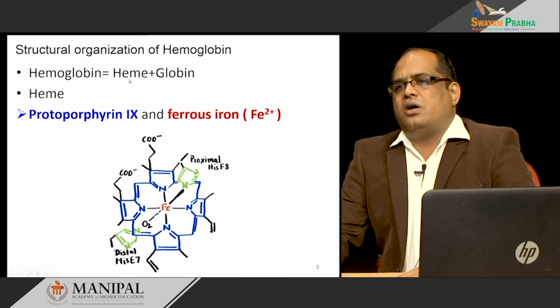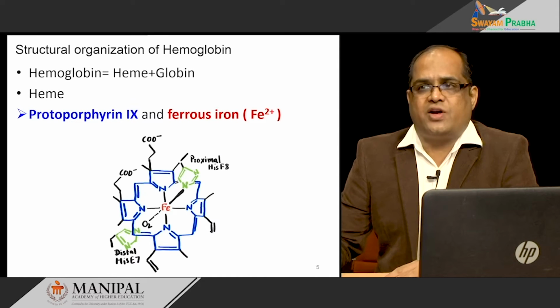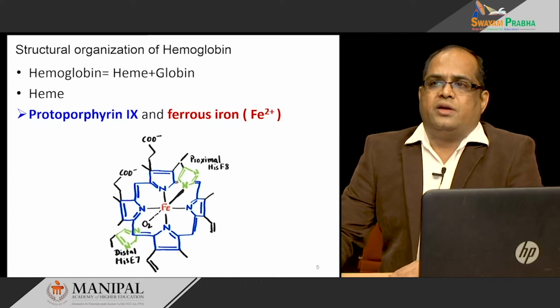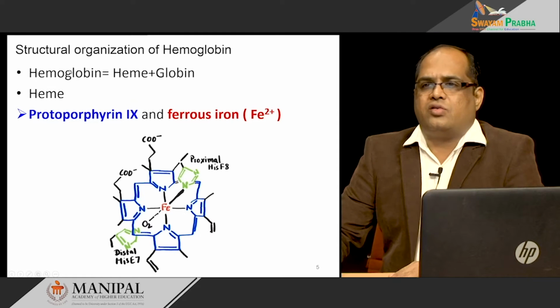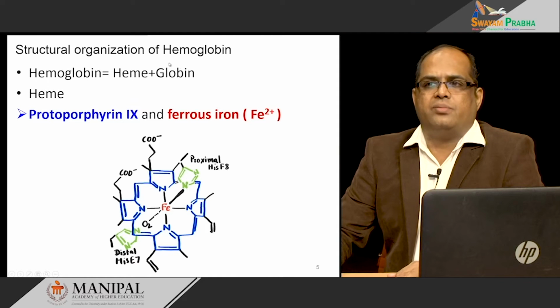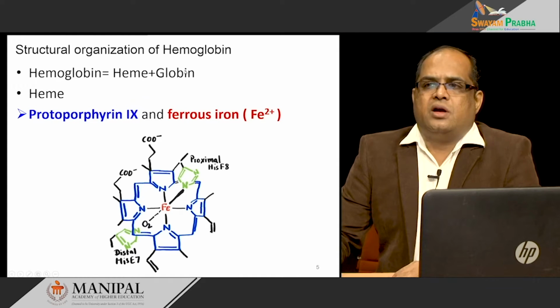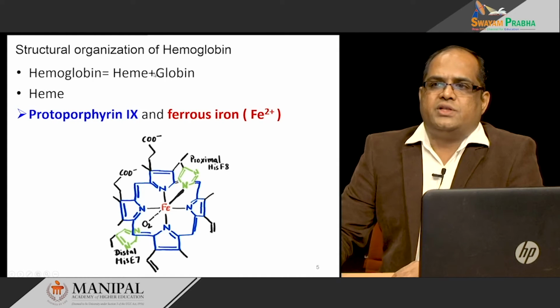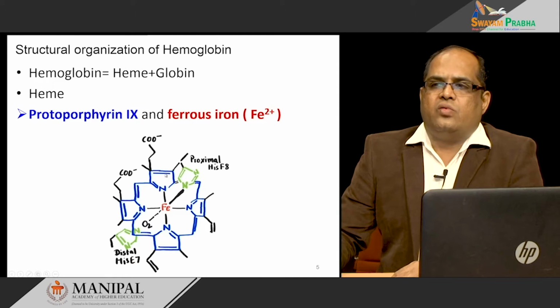Let's move on to how the structure of hemoglobin helps its function. Hemoglobin is a molecule that is present in the RBCs. It helps in carrying oxygen. It is made up of two parts, heme and globin. Globin is the polypeptide chain made up of amino acids, and heme is a protoporphyrin ring with iron in the ferrous form at the center.